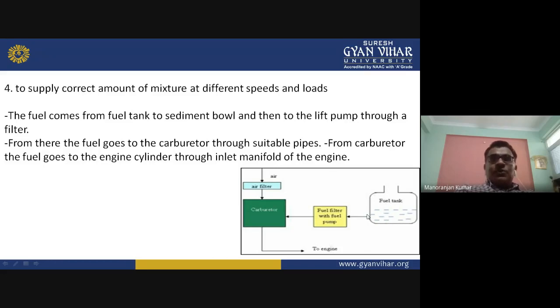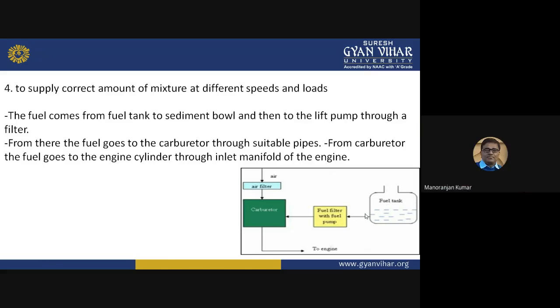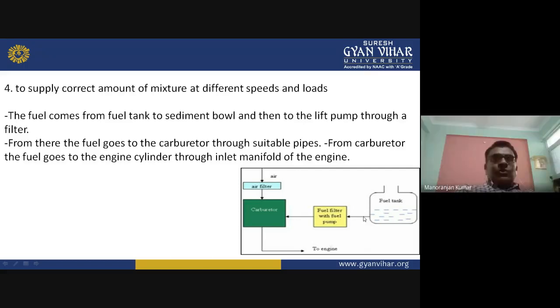The sediment bowl will remove the heavier impurities present in the fuel, and the lighter impurities will be removed by the other fuel filter. After that, the clean fuel will enter into the fuel pump. The fuel pump will pump that fuel into the carburetor. So from this side fuel is coming into the carburetor, and from this side air is coming, and in the carburetor both air and fuel will mix together, and that mixture will be supplied to the engine cylinder.